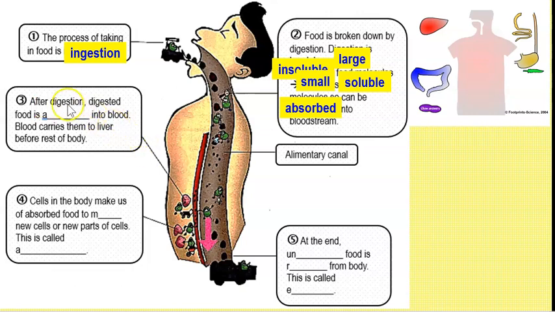So, after digestion, digested food is absorbed into the blood. Then the blood will carry them to the liver. So the blood with the food must first go to the liver, because the liver is like a factory. For example, if you want to buy biscuits, you don't go to the factory to buy the biscuit, right? You go to NTUC or Sheng Siong or Giant to buy the biscuit.